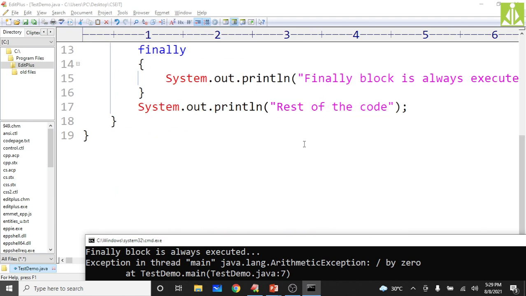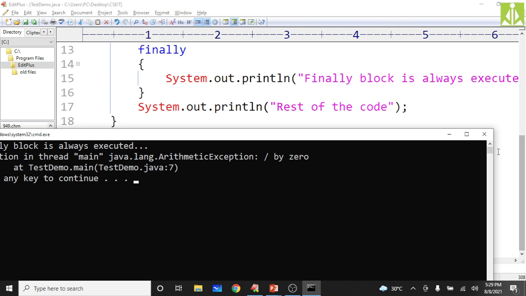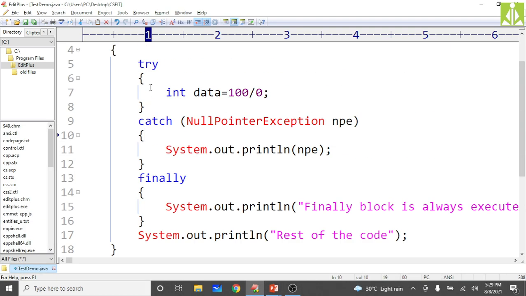Why you're not seeing rest of the code? Because from the try block, the arithmetic exception object will be created here, isn't it? Because arithmetic exception is occurring, so arithmetic exception object will be created and thrown out of this block.